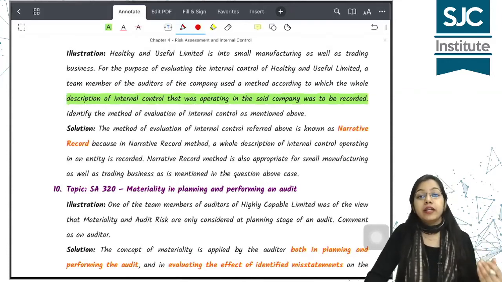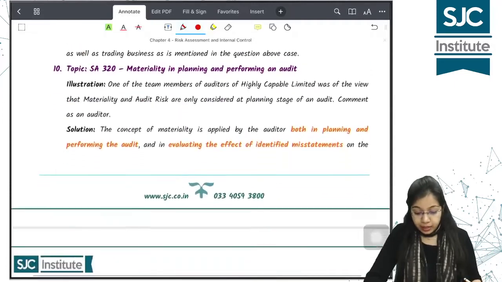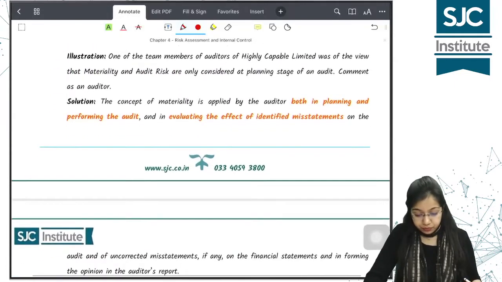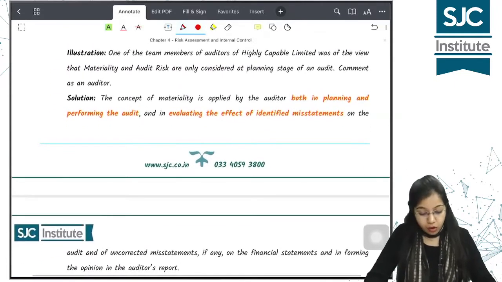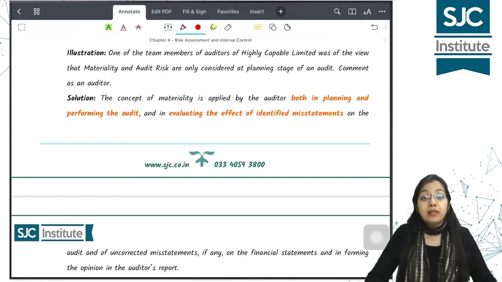उसको हम कहते हैं narrative record. Okay. Next illustration देखो. One of the team members of the auditors of Highly Capable Limited was of the view that materiality and audit risk are only considered at the planning stage of audit, comment as an auditor. तो बिल्कुल गलत है ये तो.